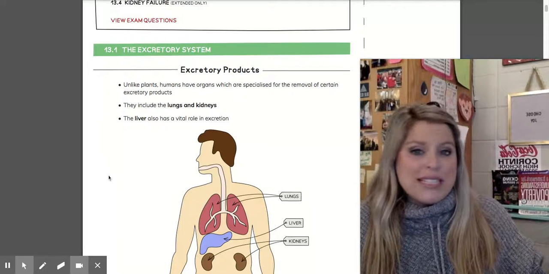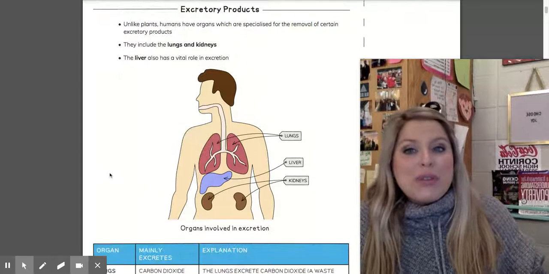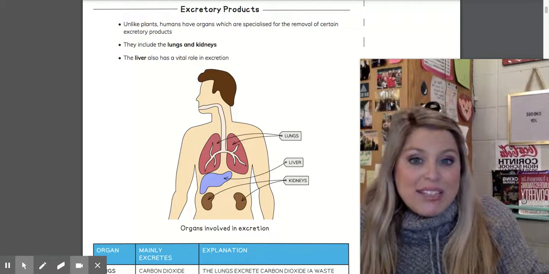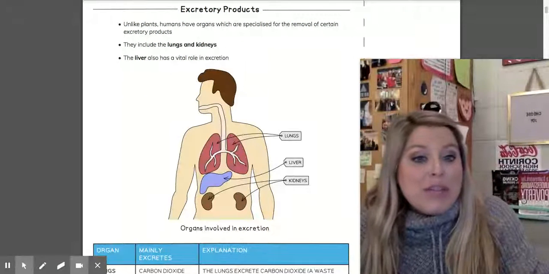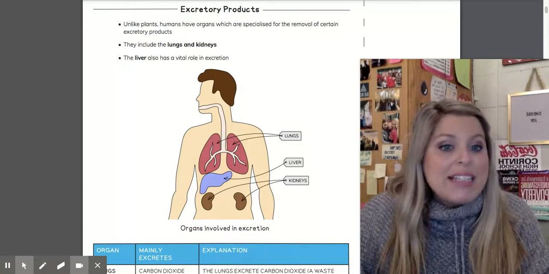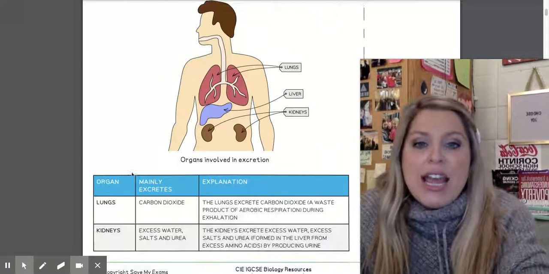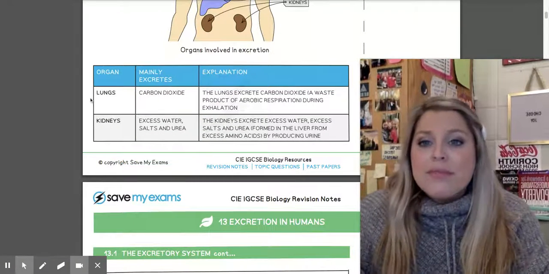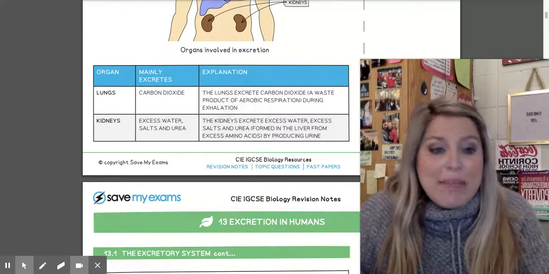The excretory system. Now, when we look at excretory products, we need to understand that we have to remove waste from our body. The two main organs that do this are our lungs and kidneys, but the liver also has a vital role in excretion. So if you look at this chart right here, you've got your lungs and kidneys, what they mainly excrete.